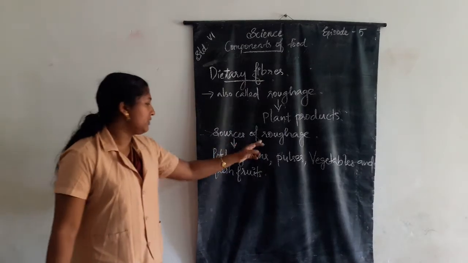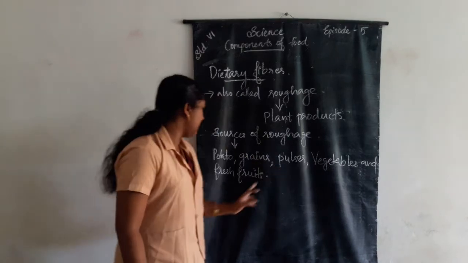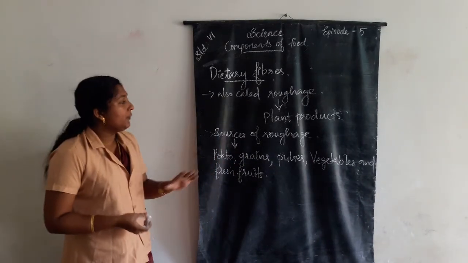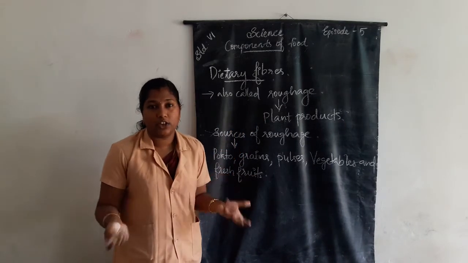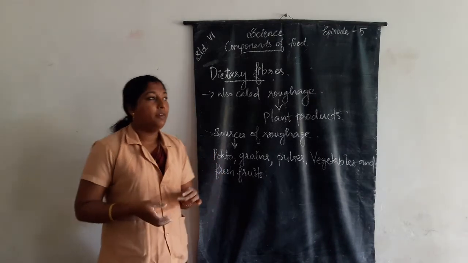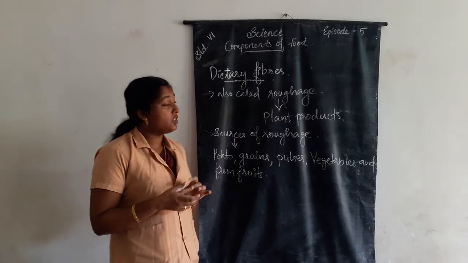We get roughage by eating potato, grains, pulses, vegetables and fresh fruits. If we eat roughage-containing food, it does not give nutrients to our body, but it is an essential component for our body.